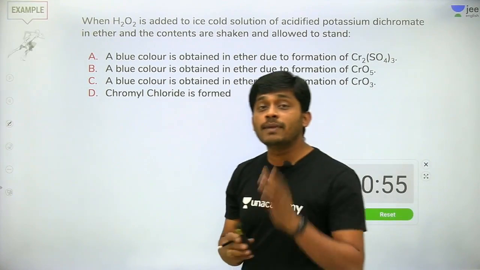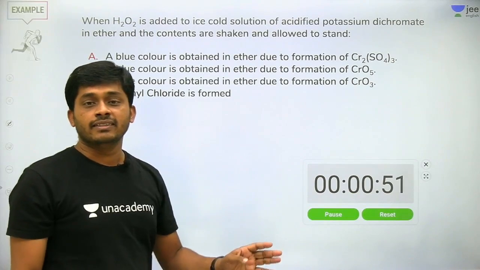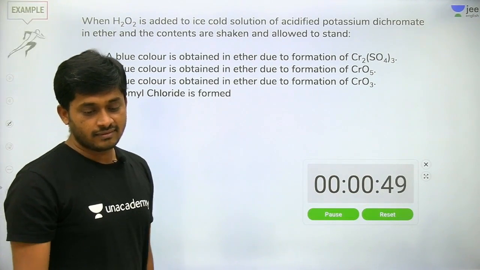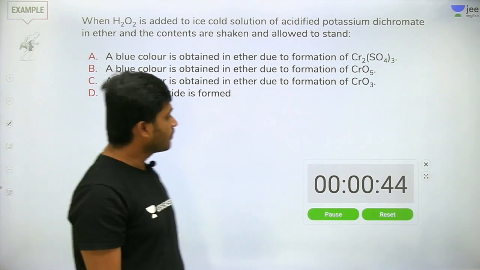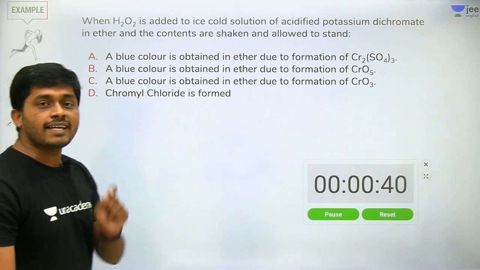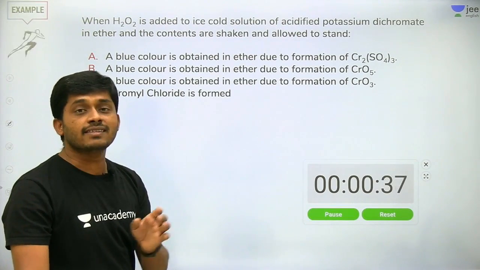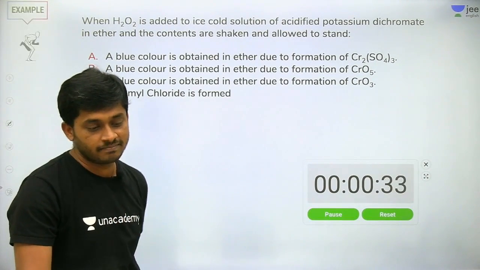Stay with us. Don't miss the complete session. So it is used to test H2O2. This is the best test for identification of hydrogen peroxide.